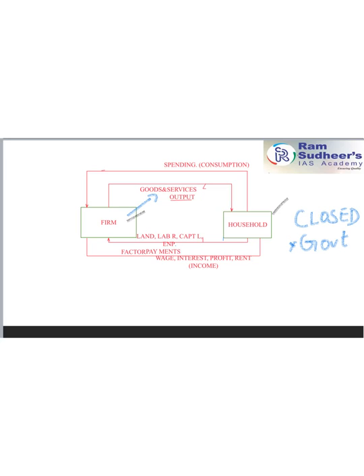So in this particular case, for this firm, whatever factor services are needed are going to be provided by this household. For example, for the firm to exist, we need land, we need labor, we need capital, and we need an entrepreneur who will take the risk. So all these are going to come from this household, and in return the firm has to make some factor payments.